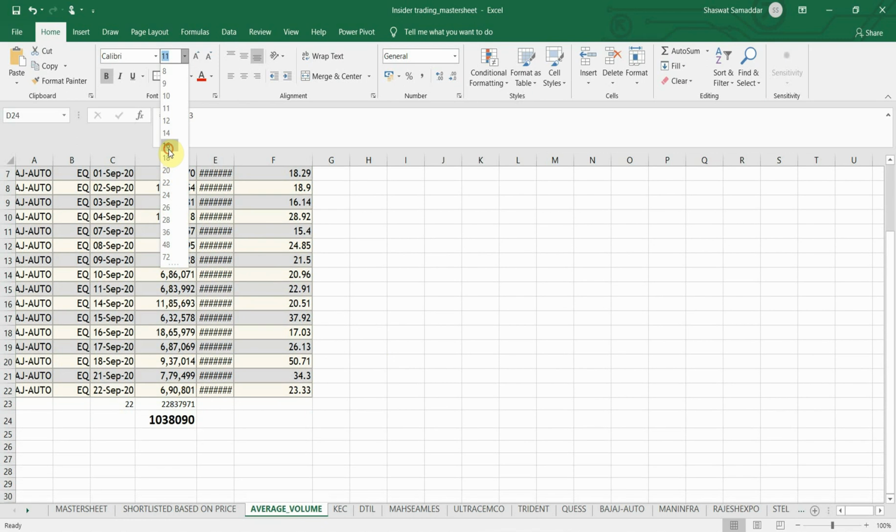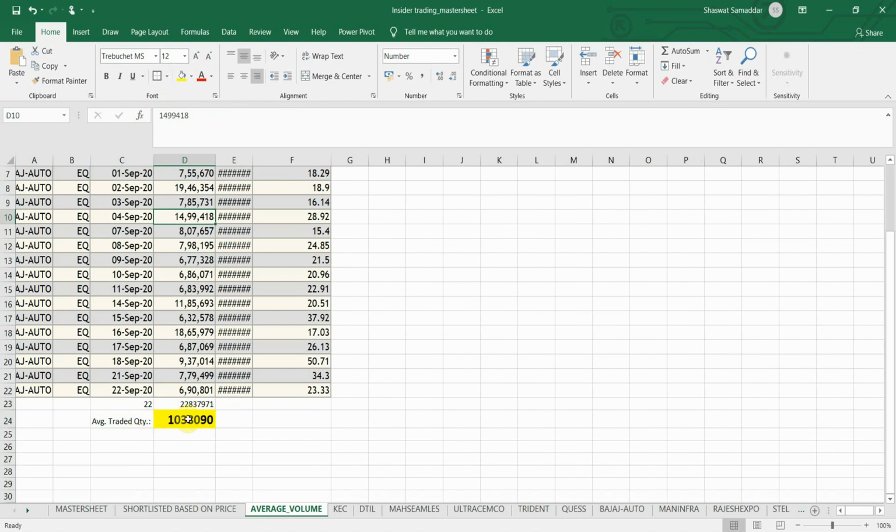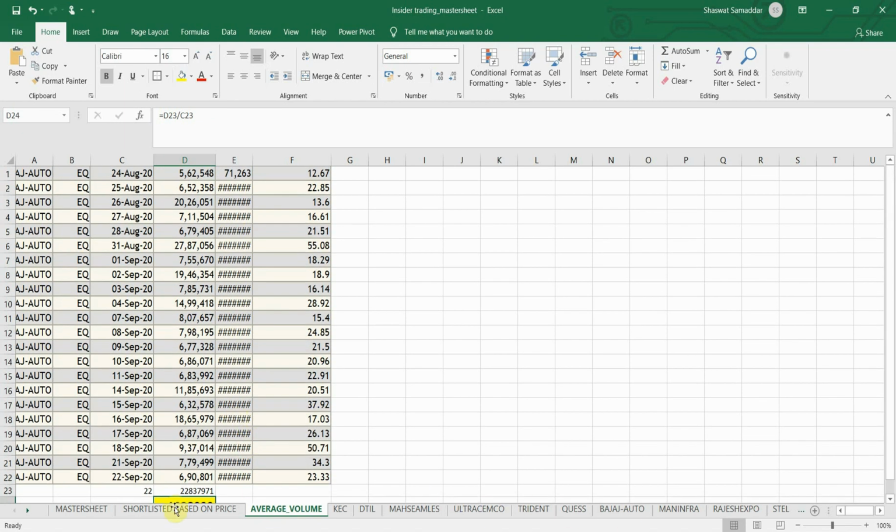text size so you could see that easily. And let me just color code it. Yeah, this is the average traded quantity. Okay, so you can see it comes out to be 10 lakh 38,090. Okay, so it's not very good, but it's good. It's a good average traded quantity, as you can see, for Bajaj Auto.